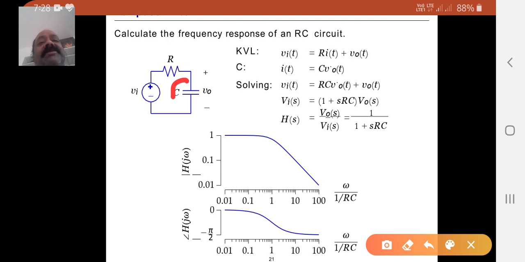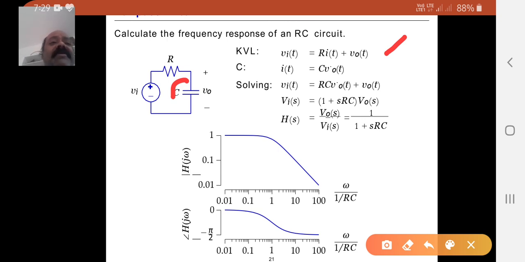V naught of t means the voltage across the capacitor at the output, and i of t is equal to C times dV naught of t by dt. Solving this, Vi of t is equivalent to RC dV naught of t by dt plus V naught of t, because i of t is equal to C dV naught of t by dt.